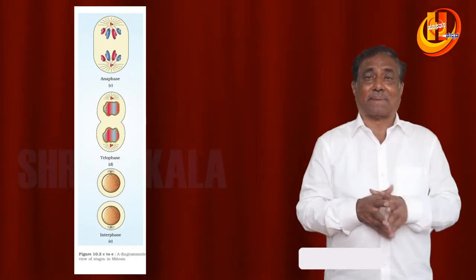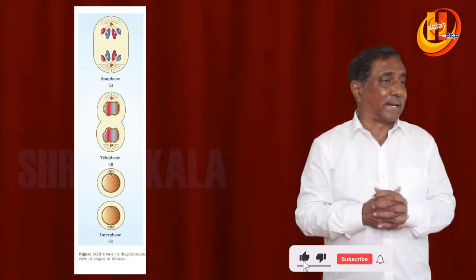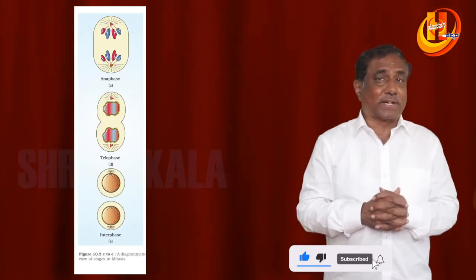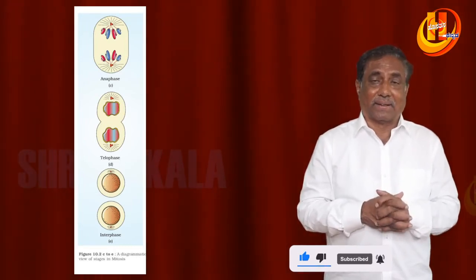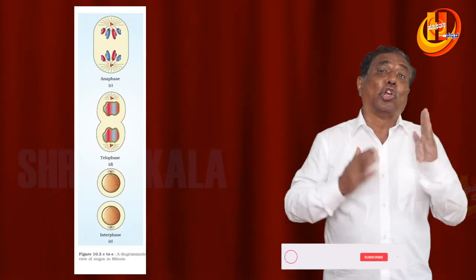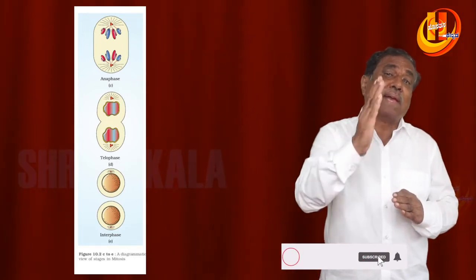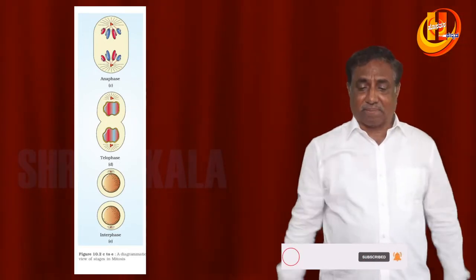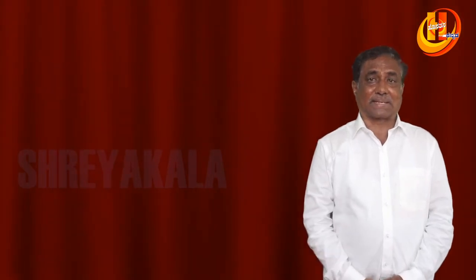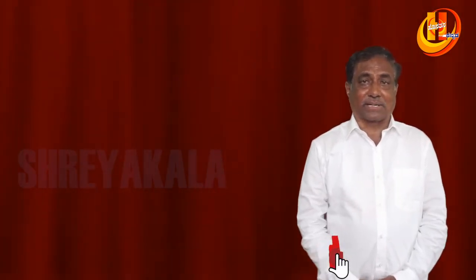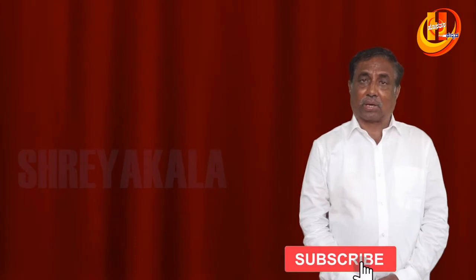So this is about the mitosis. The daughter cells formed contain the same number of chromosomes. Qualitatively they resemble. The nucleocytoplasmic ratio is maintained. That is the significance of mitosis. Coming to meiosis, it is called the reduction division. Daughter cells contain only half the number of chromosomes.